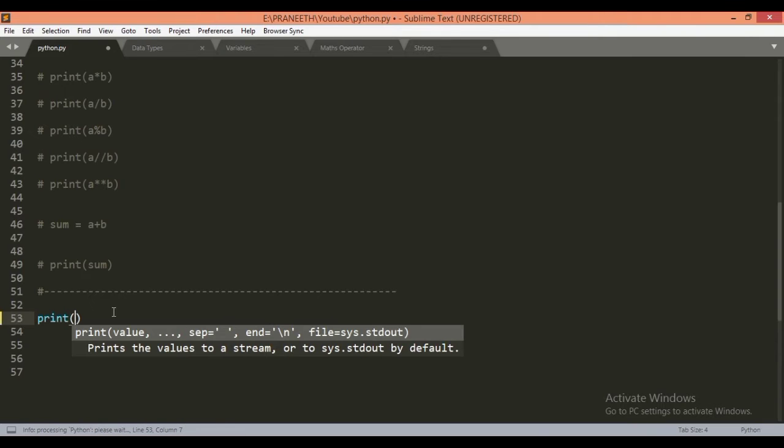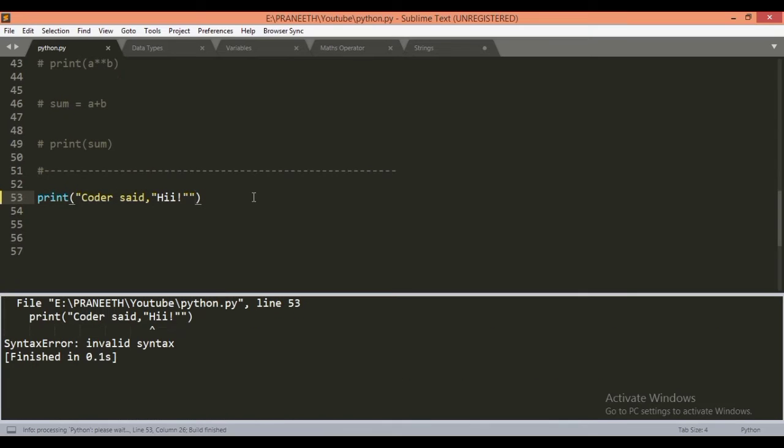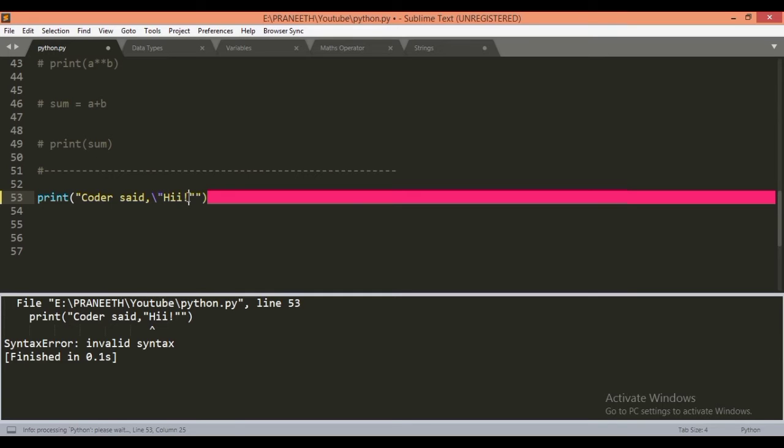Print it, and now if we execute this, we get invalid syntax. As many double quotation marks are used in this single string, the first quotation mark ends at the comma and it becomes the first string, and the second string is only a double quotation mark. So the hi doesn't become a string and it throws an error, as none of the operators are used between the two strings. So to use these quotes in a string, we have to give a trailing backslash before any special character we are using.